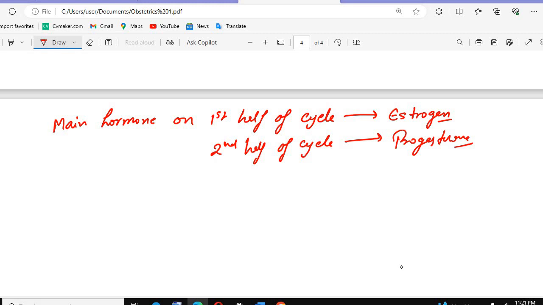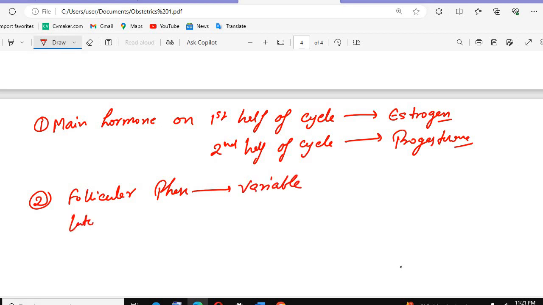Okay. The second thing we discussed is that the follicular phase is the variable phase, and the luteal phase is what? That is fixed. It has a fixed duration.